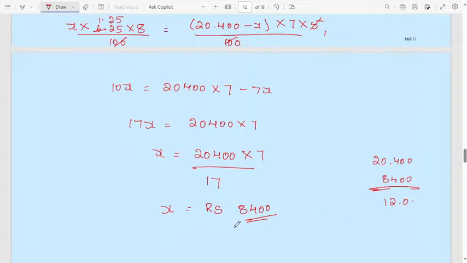Okay, that's why this one will be the smaller part. Without doing this one also, in your mind you can do it. Then you will get the smaller part.